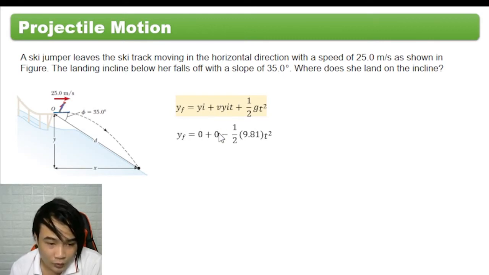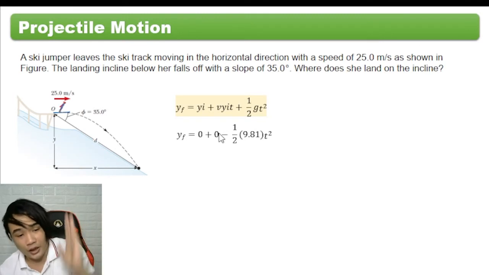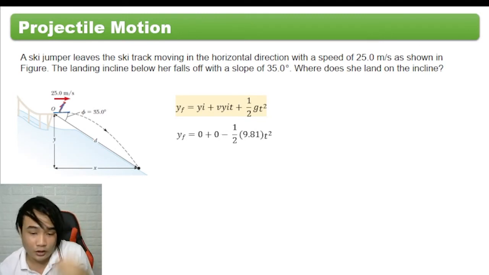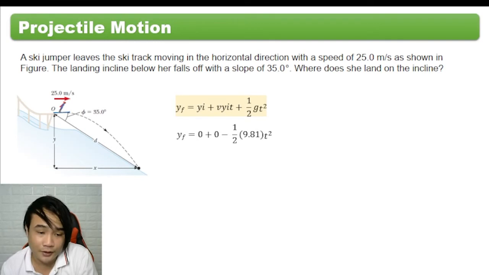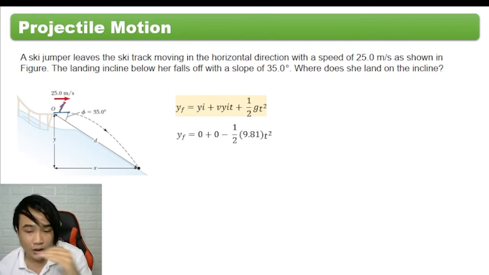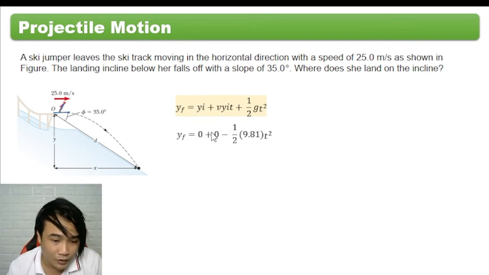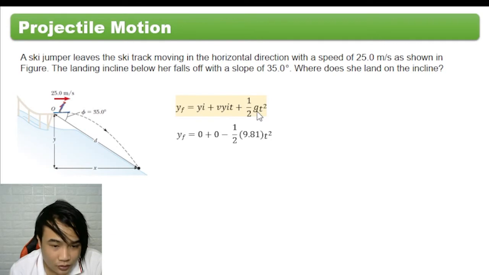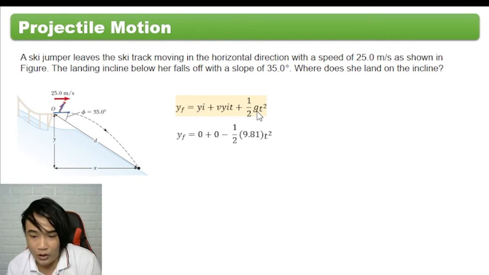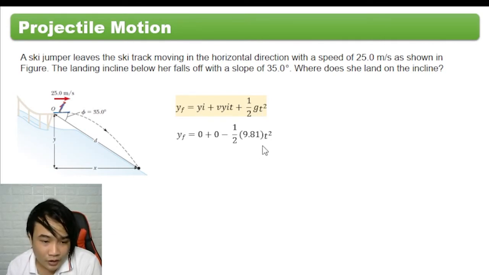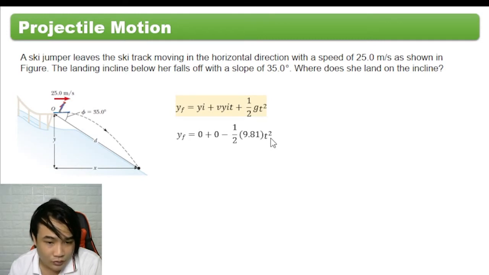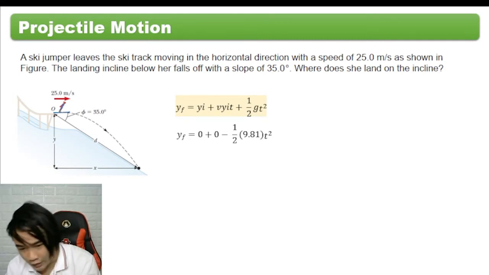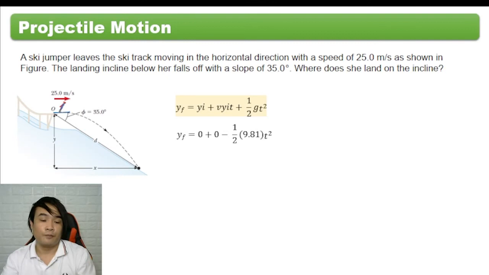The initial velocity in the vertical direction is zero, since the 25 meters per second is along the horizontal, so you cannot use it as the initial velocity. We have the gravitational pull, so we can use 9.81. The time is unknown, since we do not yet know at what time she lands on the incline.